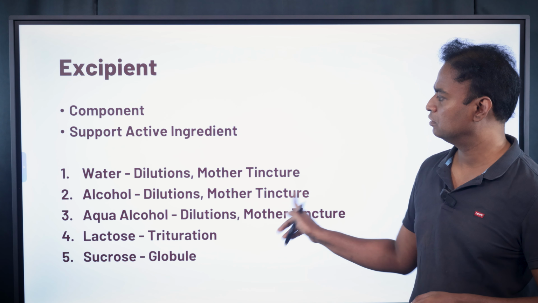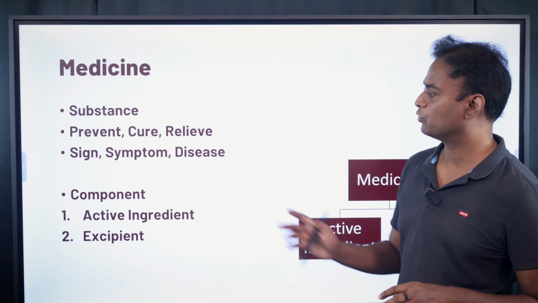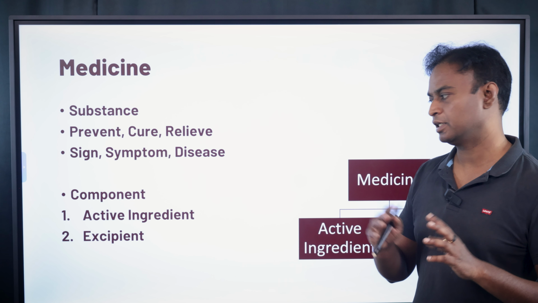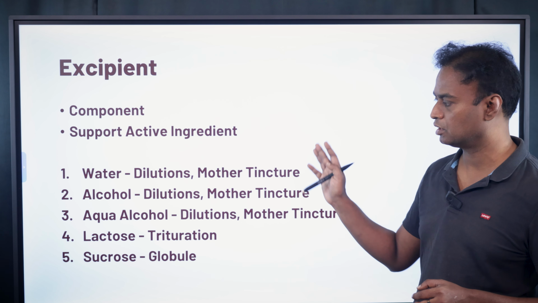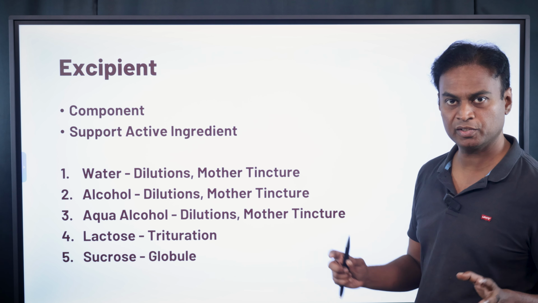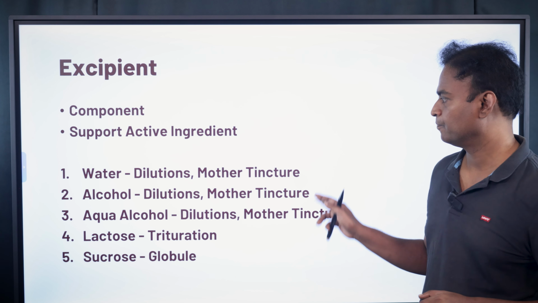Basically, you have to remember two things. What is medicine? What are all the components of the medicine? Active ingredient and excipient. What are all the different types of active ingredients we have? What are all the different types of excipients we have in homeopathy? It is very important for you to understand as a pharmacist.